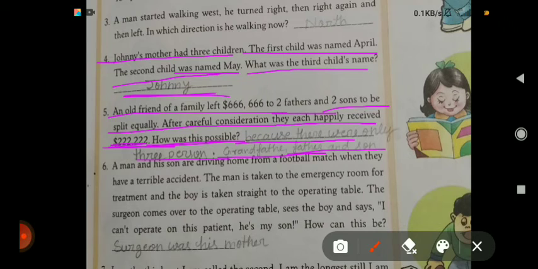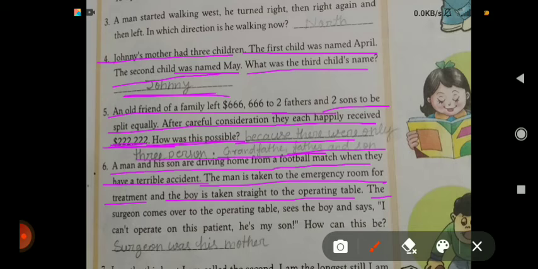Come on, 6. A man and his son are driving home from a football match when they have a terrible accident. The man is taken to the emergency room for treatment, and the boy is taken straight to the operation table.